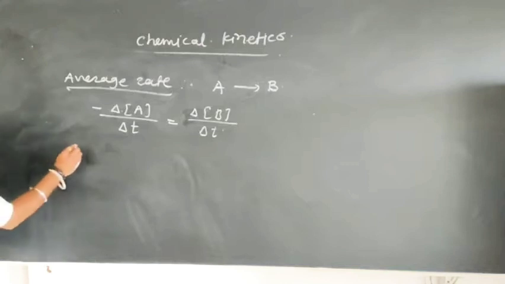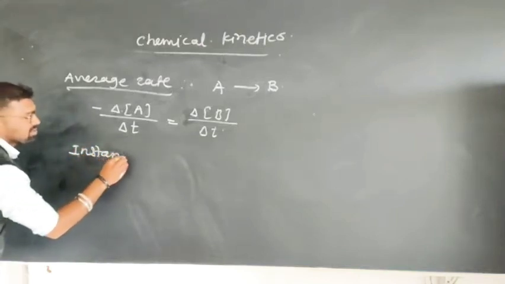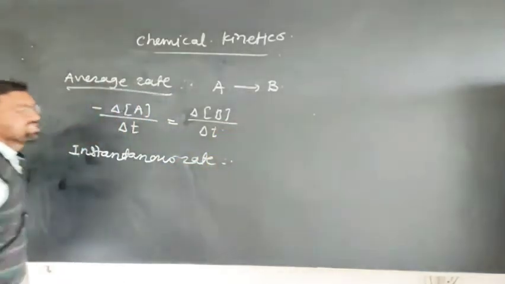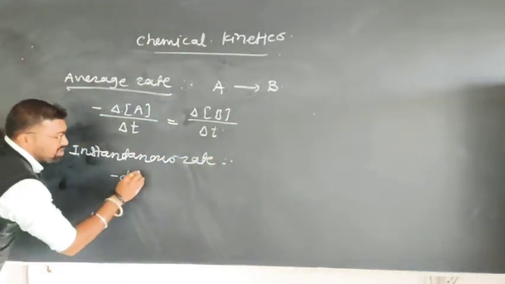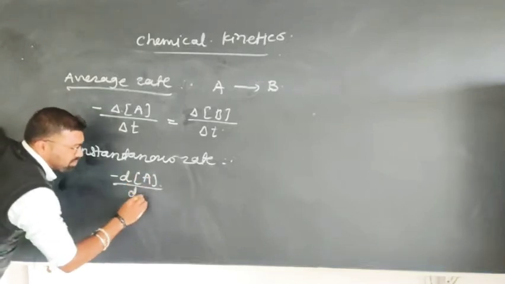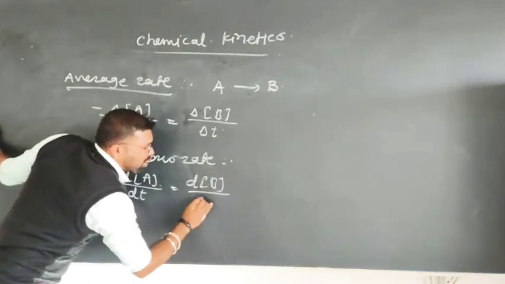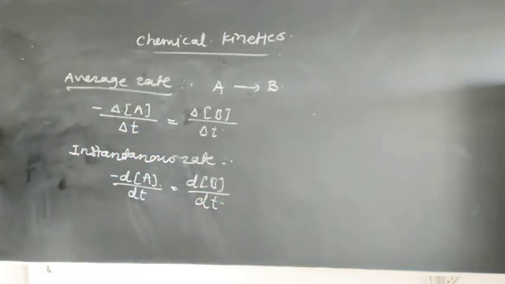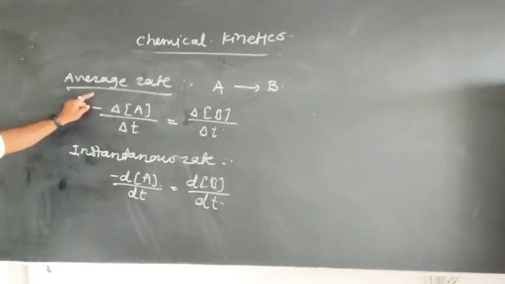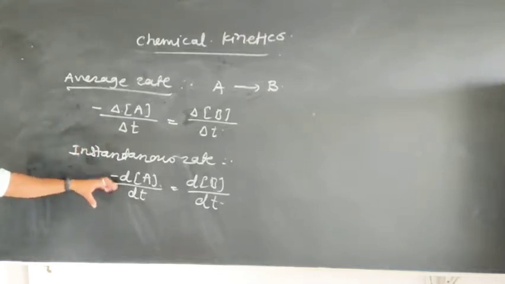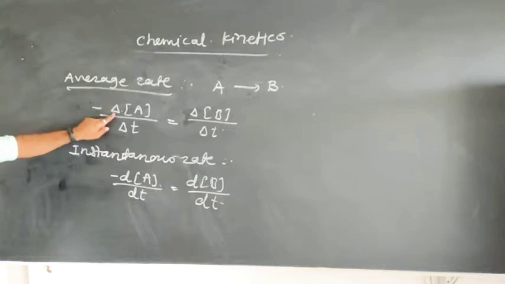And suppose I write the instantaneous rate. Instantaneous rate means the decrease in concentration of reactant with time at that instant, or the increase in concentration of product with time at that instant. There is a difference. Average means the whole course of reaction, while instantaneous means for that particular moment only. This is the average, delta sign here. We are considering average.